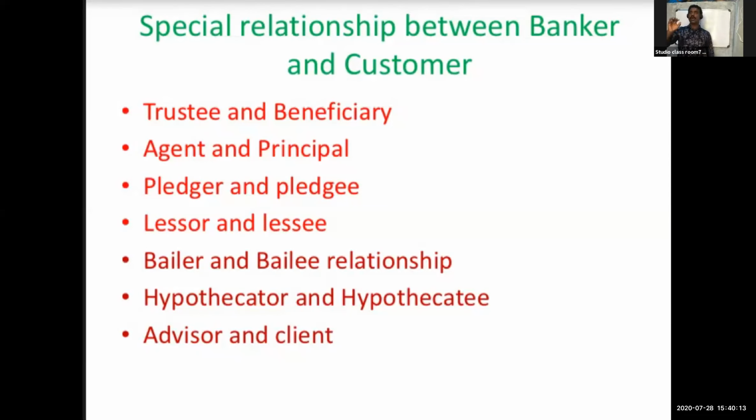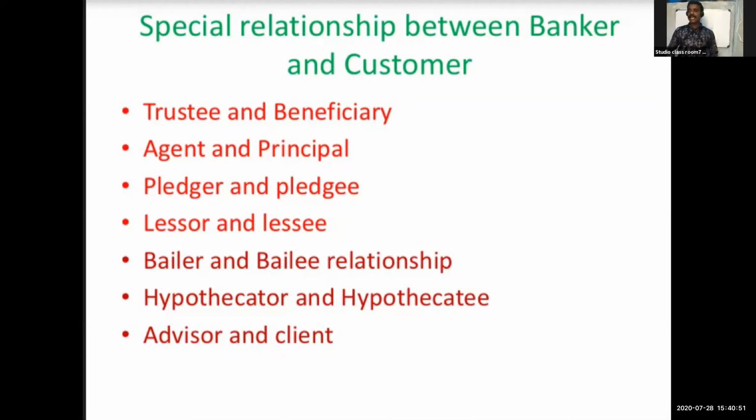Then executing standing orders. On behalf of the customer, we give instructions to the bank: pay our insurance premium, our electricity bill, our water bill. We give only one-time instruction, then they will pay our payments. That is acting as an agent. Then they purchase and sell our shares and securities, remittance of money and funds, and deals on behalf of the customer, buying and selling foreign money. So these are the agency services.